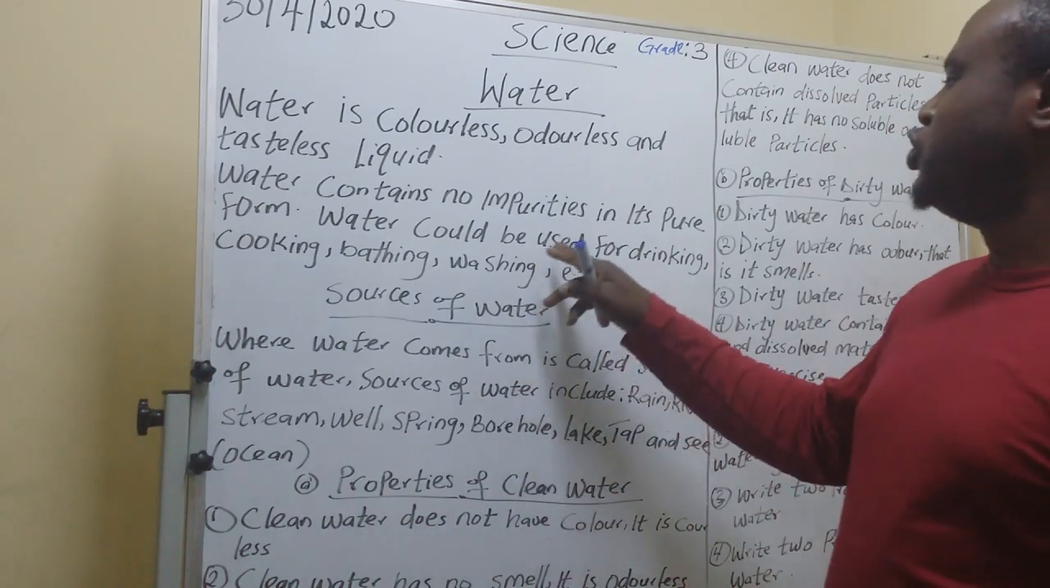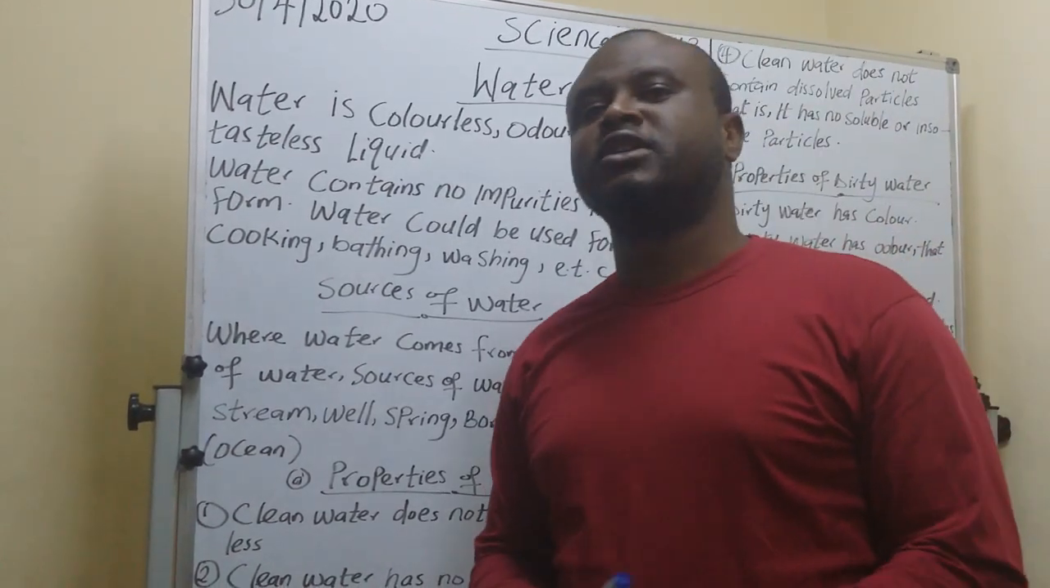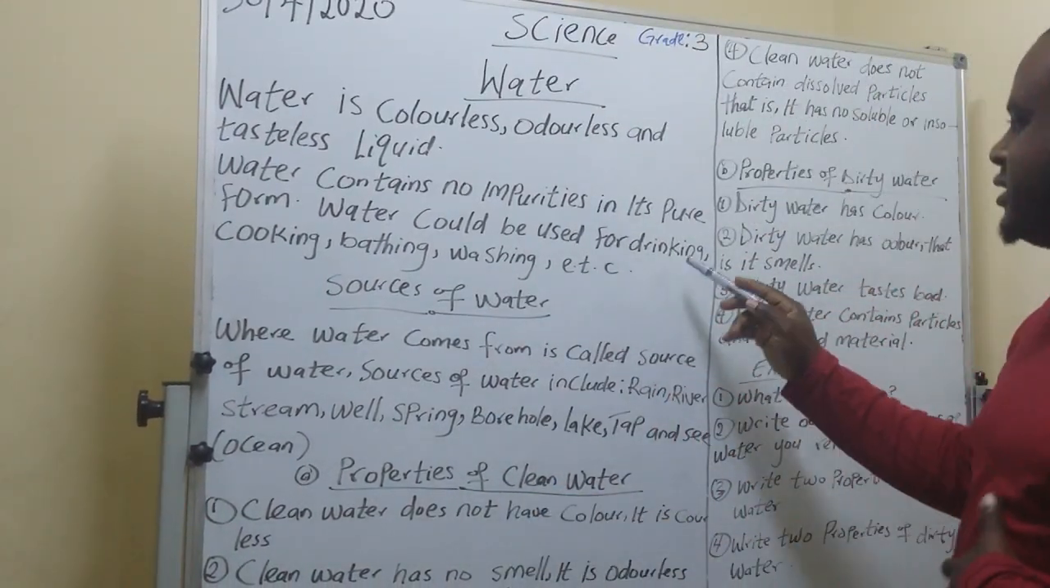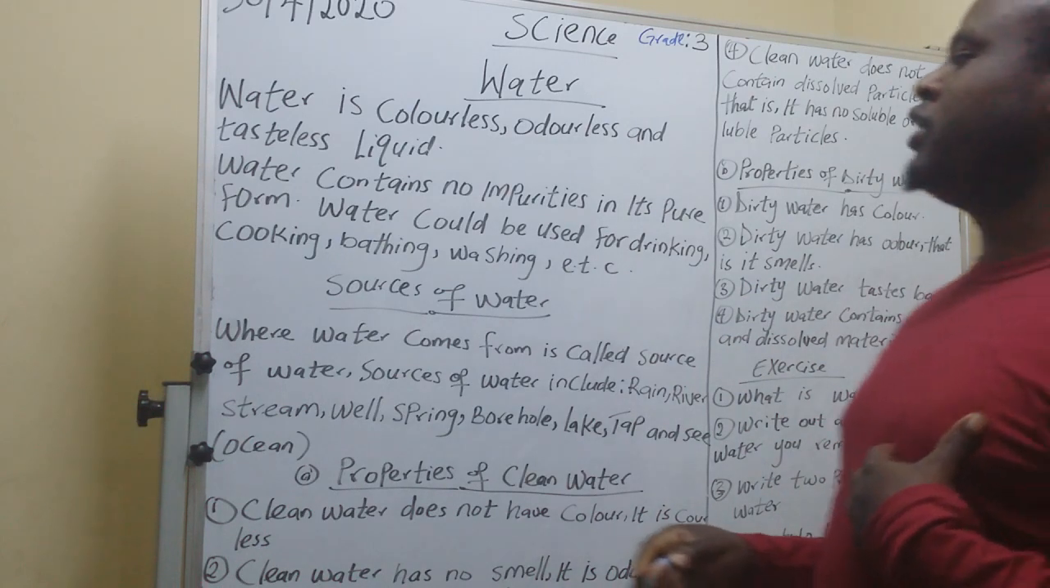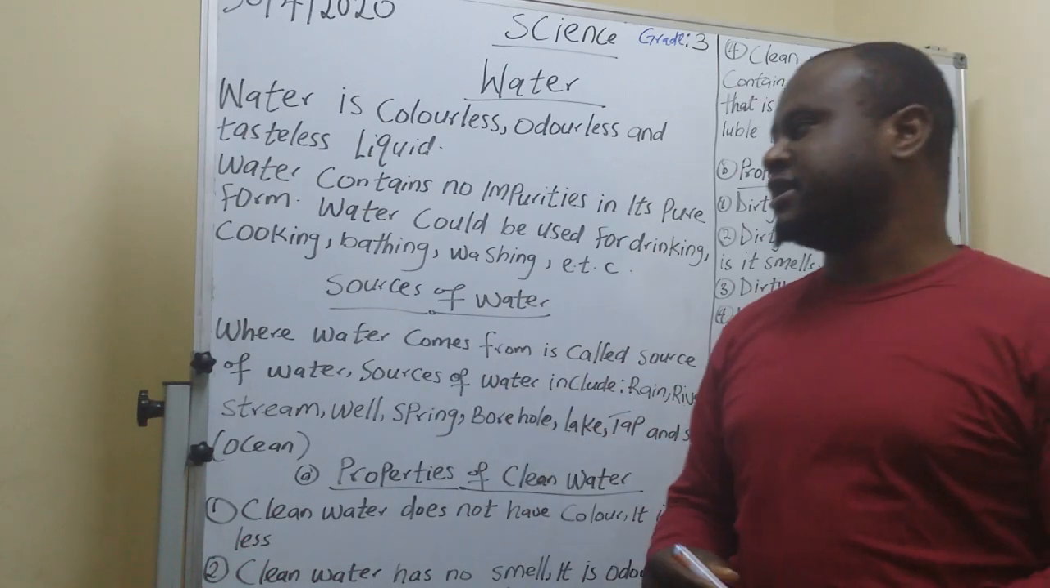So water can be used for drinking. Okay? These are our uses of water. We can use water for drinking. We can use water for cooking. We use water for bathing. You see that?